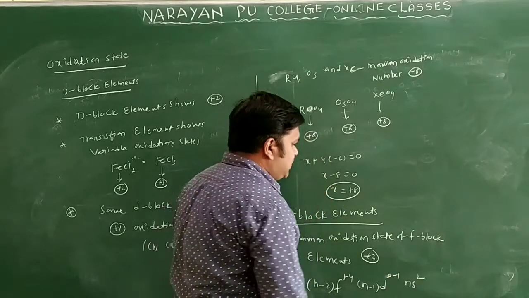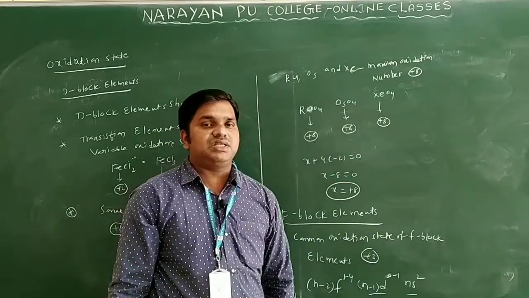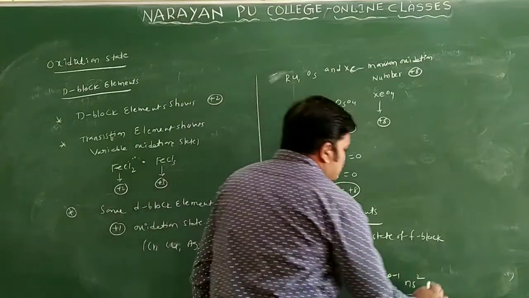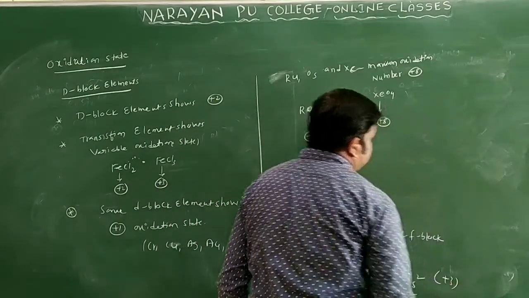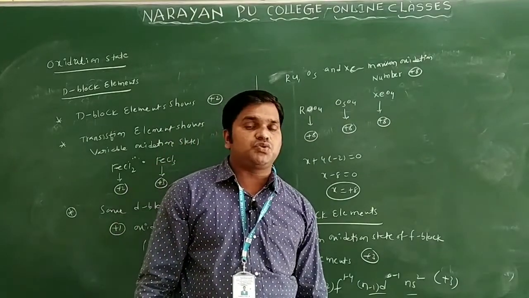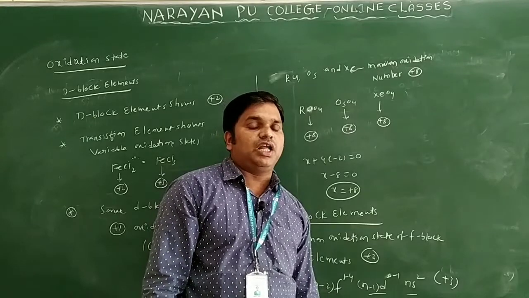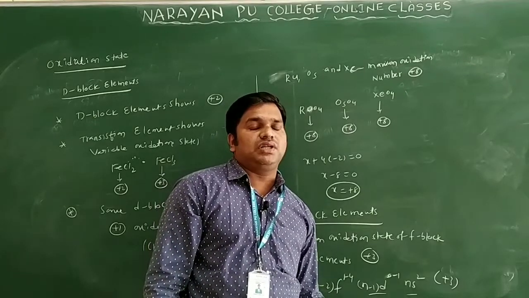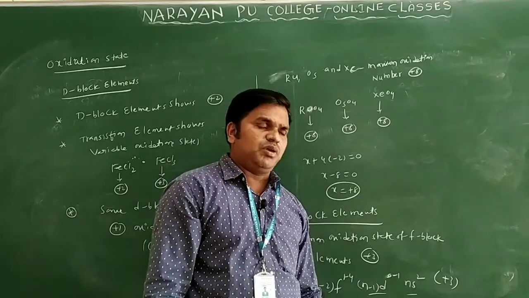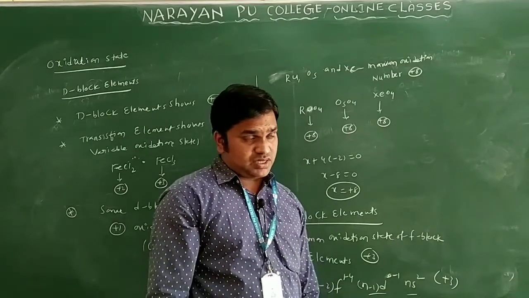Only the n minus 1 d electron and s electrons are involved, one d electron and two s electrons, so they show +3 oxidation state only. So this is regarding oxidation states of s block, p block, d block and f block elements. The common oxidation state of f block, the lanthanoids and actinoids, is +3 only.